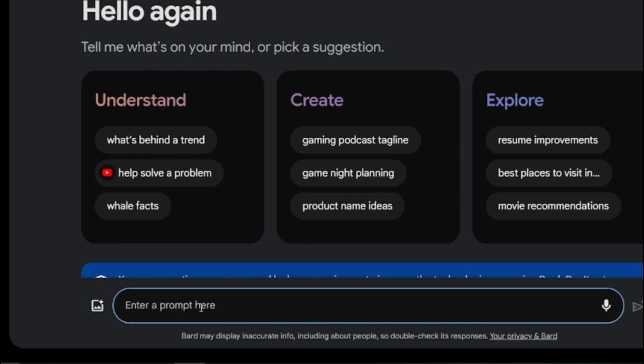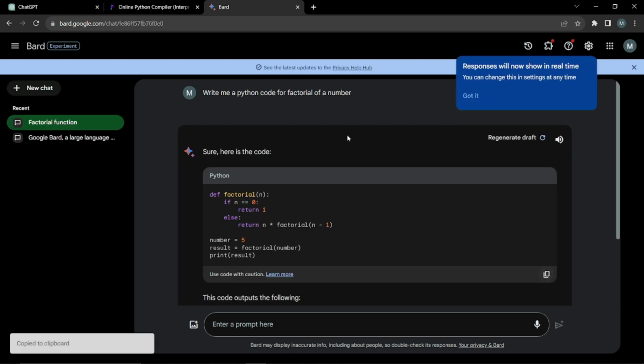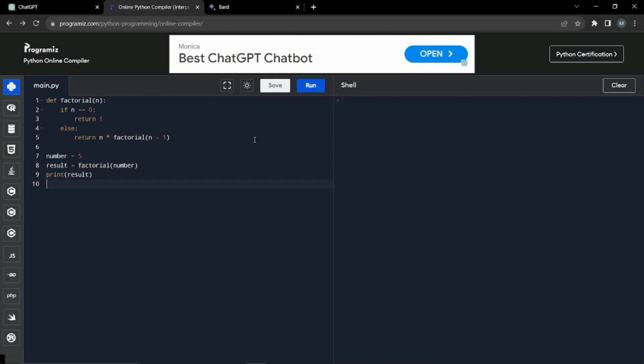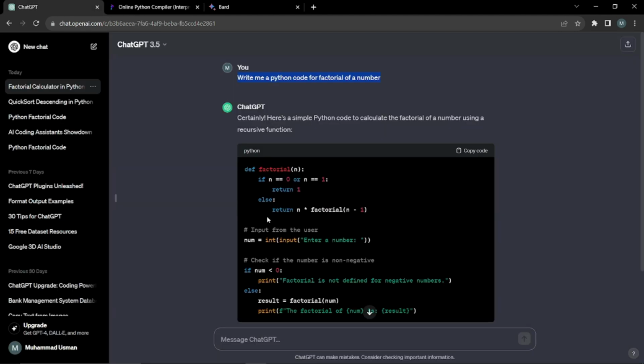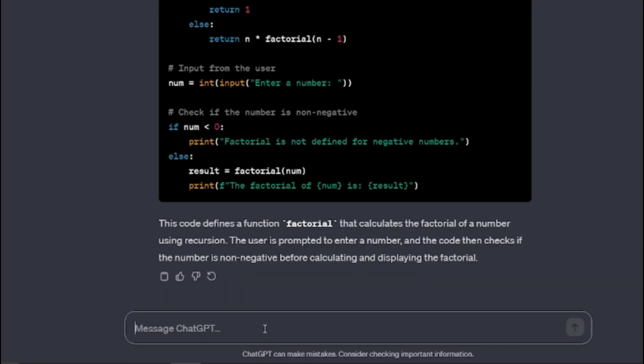If I type in the same prompt, it will provide me with the Python code for factorial of a number. I can copy this, come to my Python compiler and paste it right over here. It will also work really efficiently for small lines of code. But the problem arises when you are dealing with a big project, where ChatGPT has to produce big lines of code, maybe 200 or 300 lines of code. Let's say I want to create a project of a book management system or something like that. Or let's just do library management system.